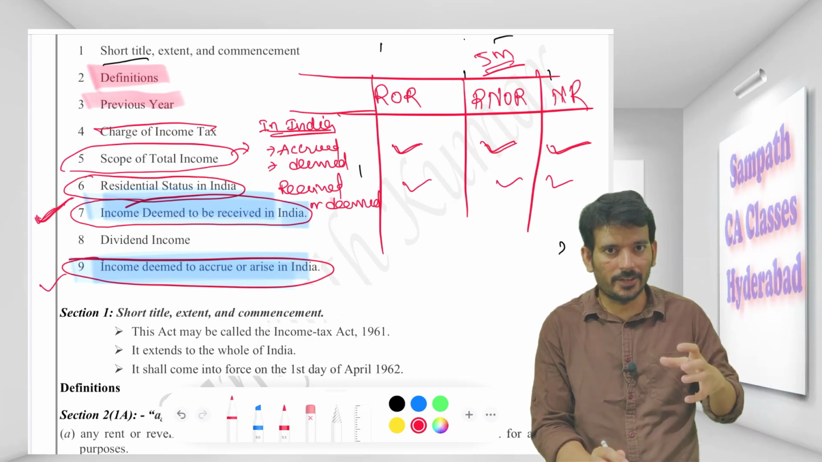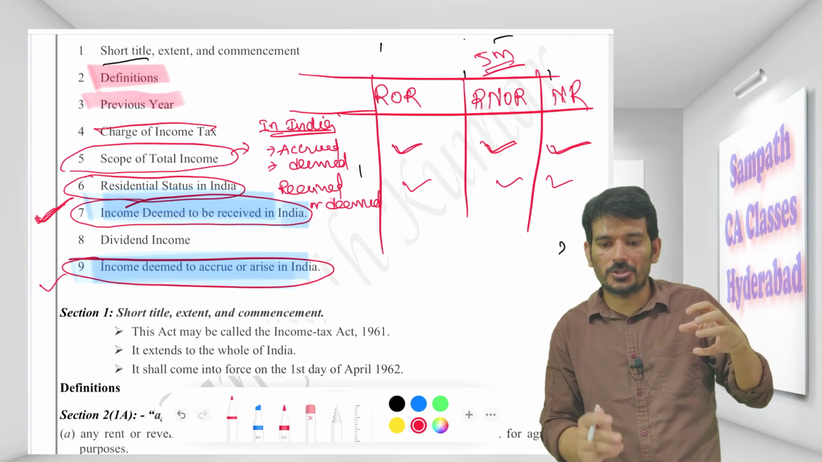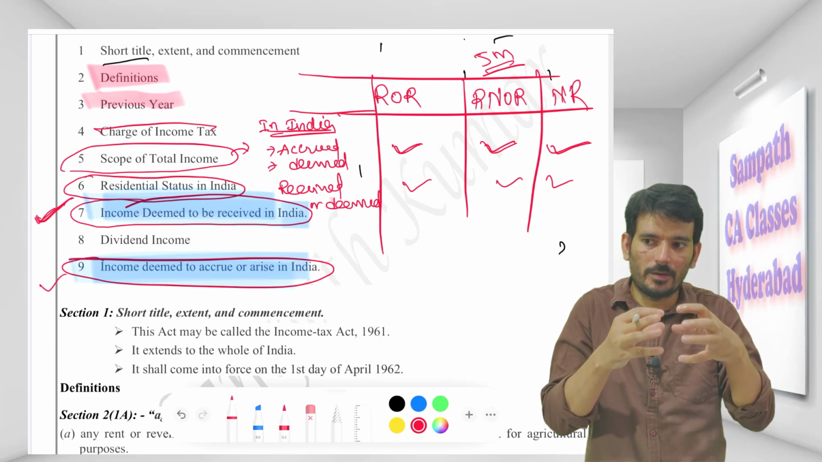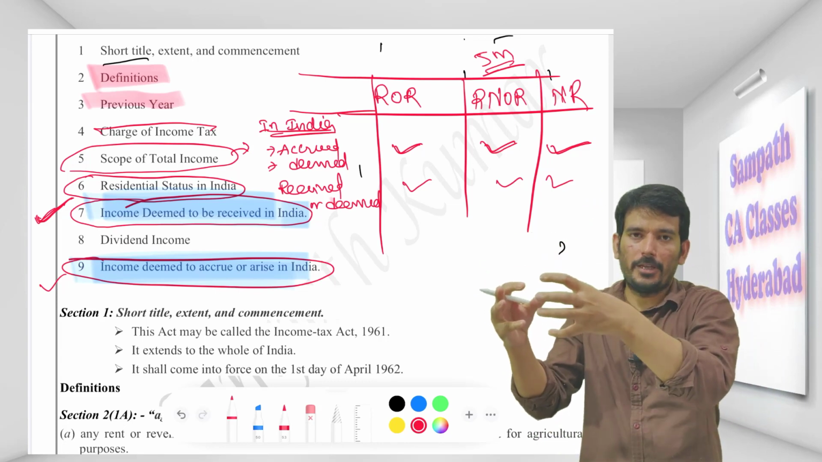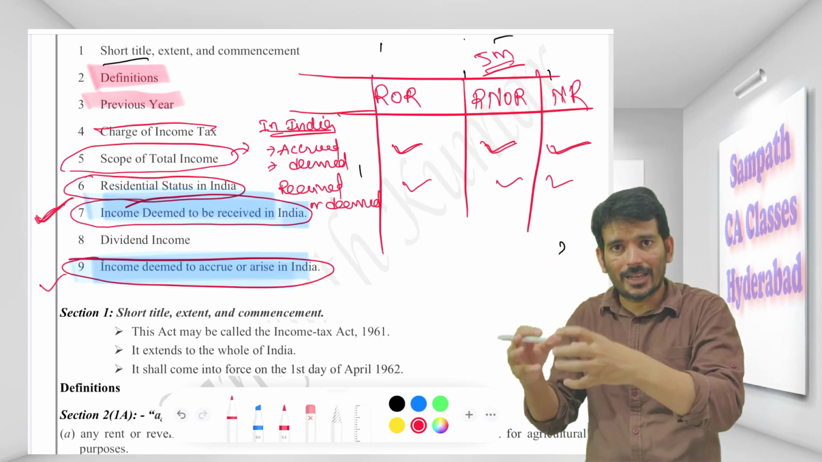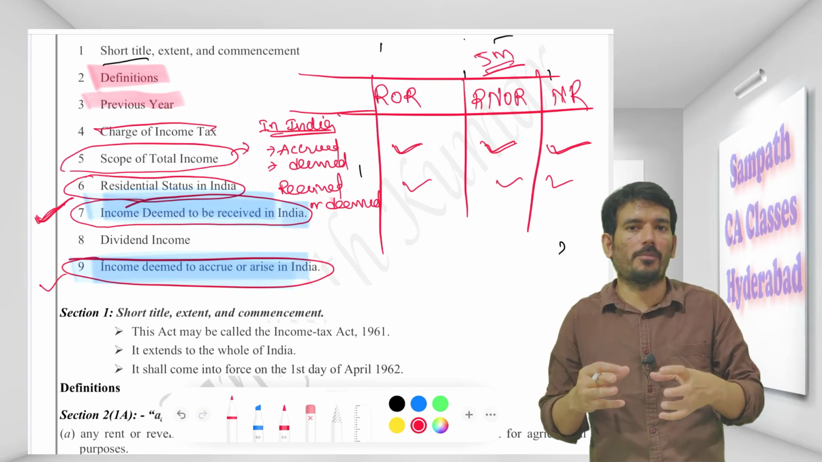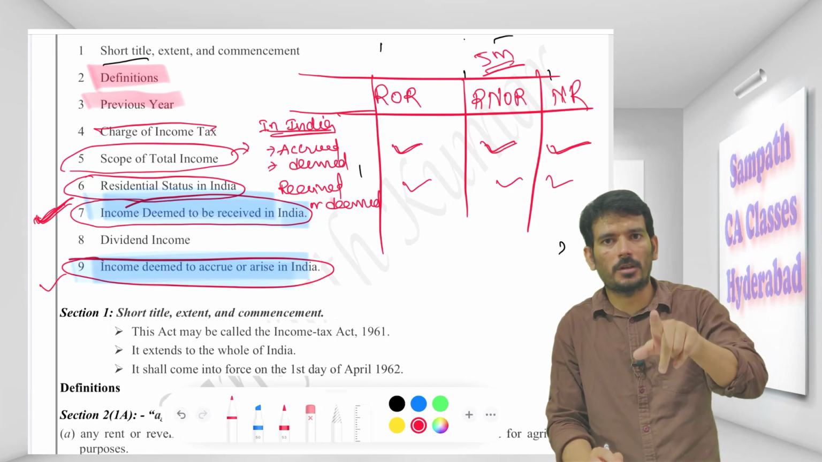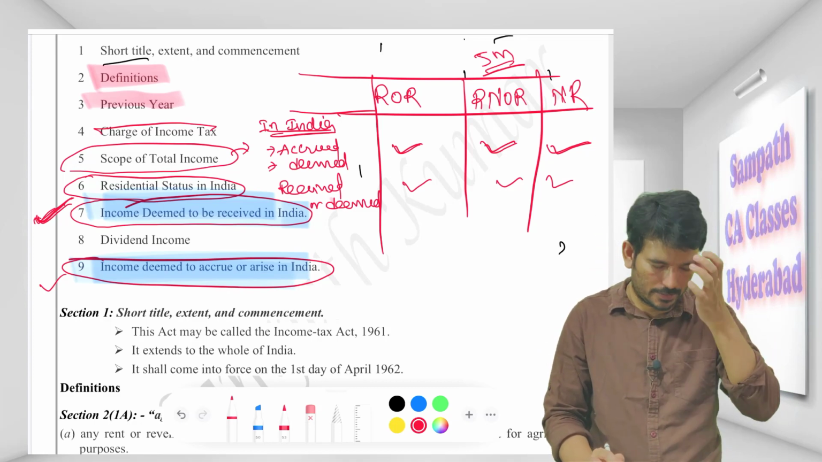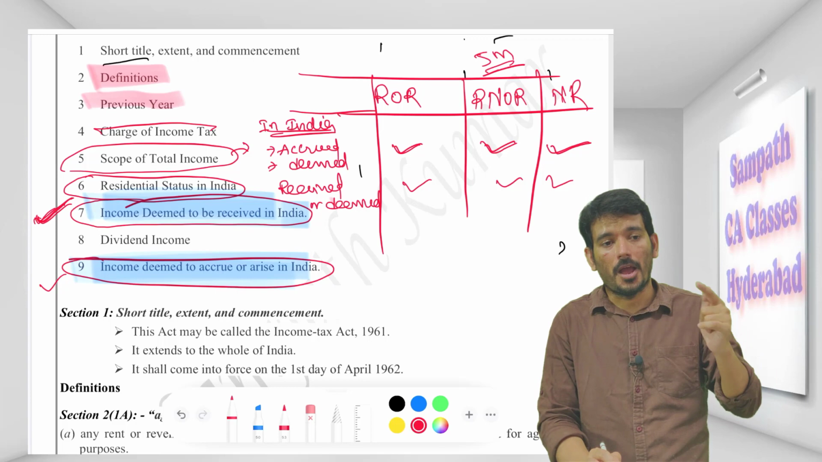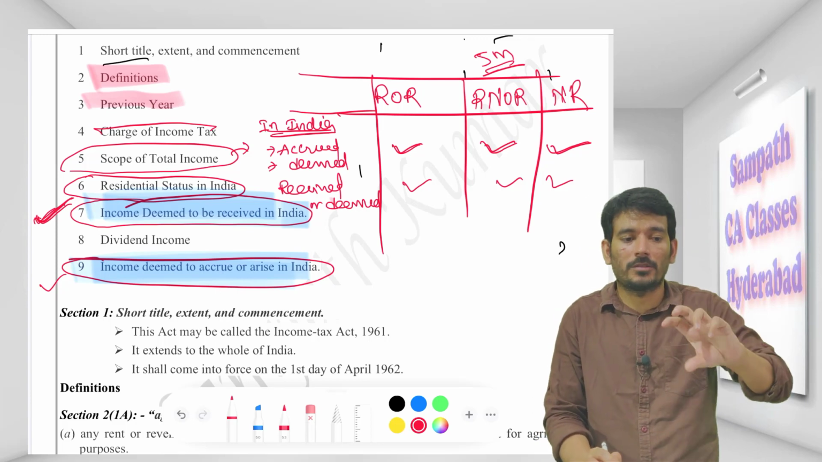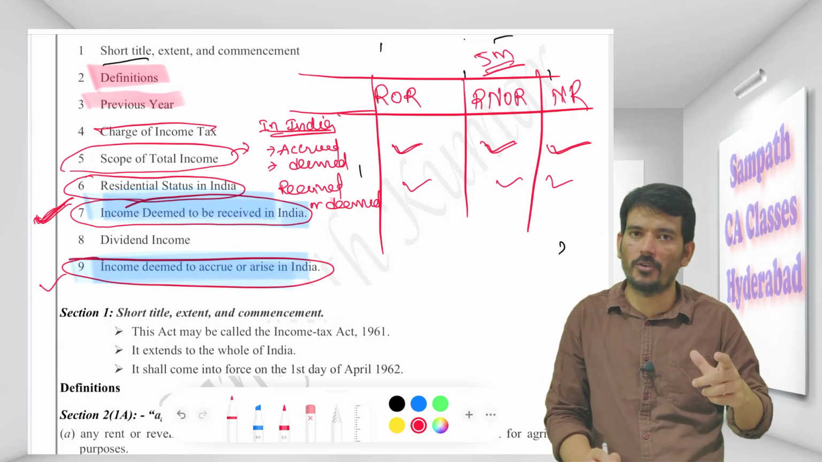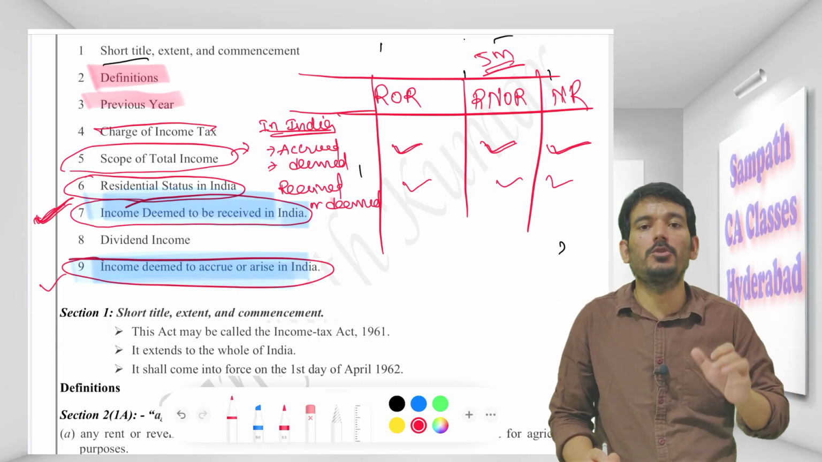The same way, out of the employer's contribution and my contribution, both employer and employee contributions, we will be depositing in a PF fund. That PF fund will be giving interest. If that interest happens to be more than 9.5%, that is also deemed to be received in India. Employer contributing more than 12% is again deemed to be received in India. On the employer plus employee amount, we are getting interest, and if that interest happens to be more than 9.5%, then that will be deemed to be received in India.